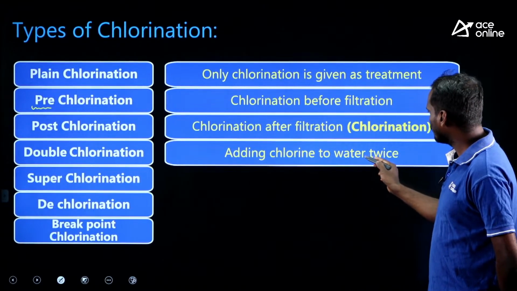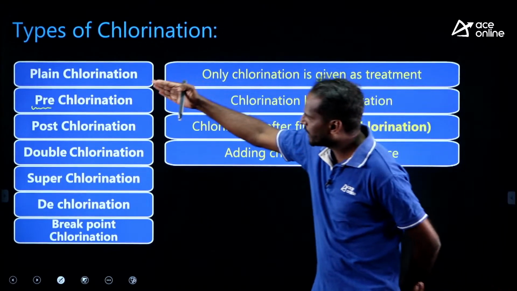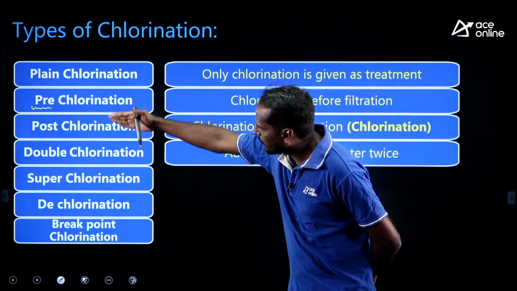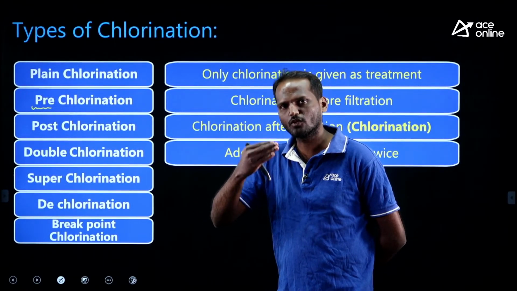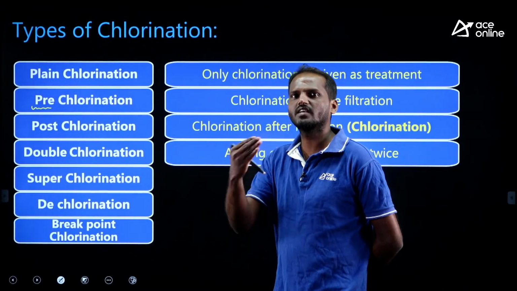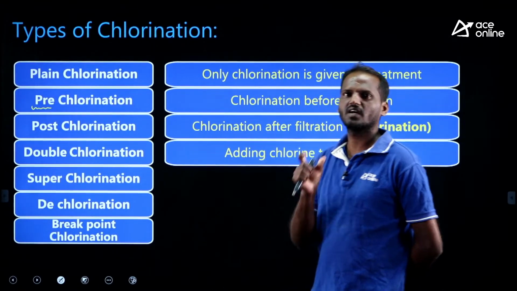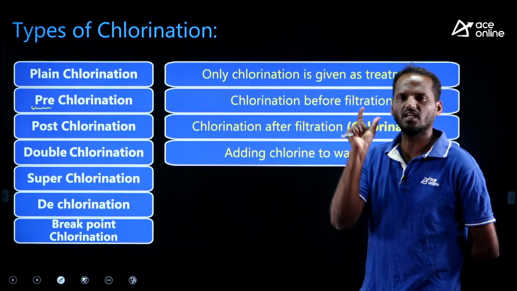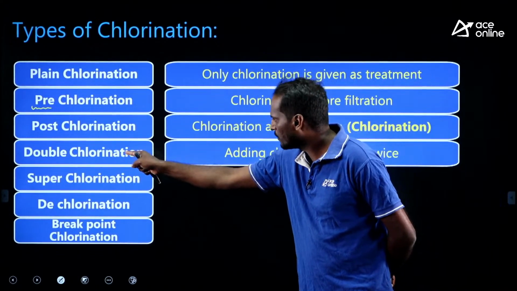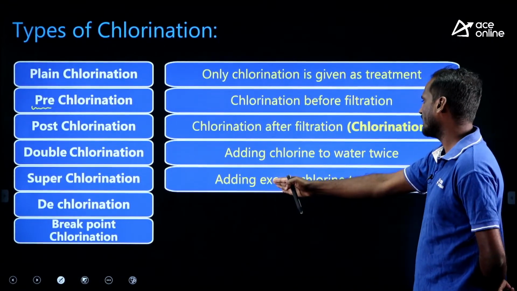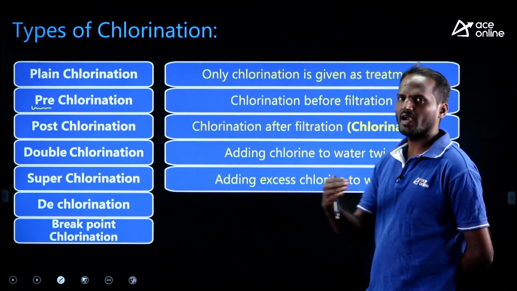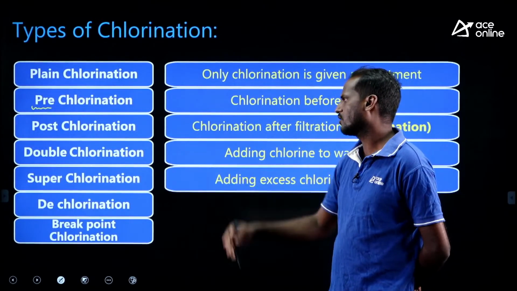Adding chlorine to water twice. If we do pre-chlorination, it is always followed by post-chlorination. It means we are giving chlorination to that particular water twice, because it is highly polluted water with a high organic load. That is why we do double chlorination. What is superchlorination? Just now we discussed, adding excess chlorine to water. If you add excess chlorine, that is superchlorination.